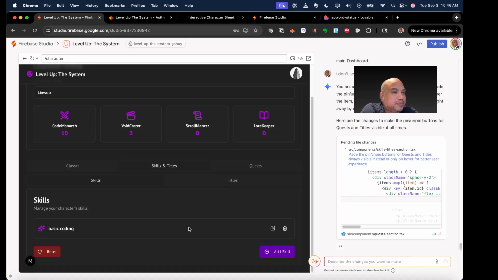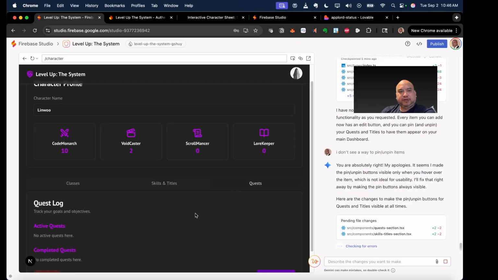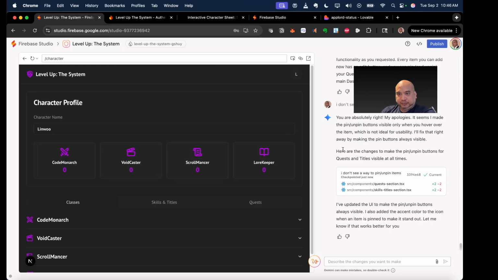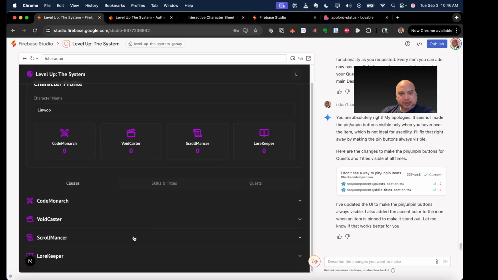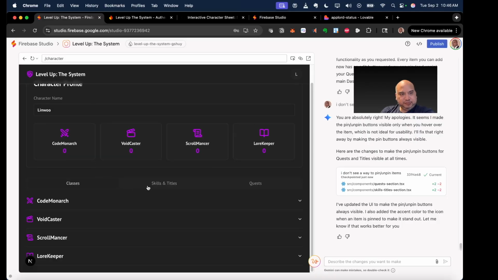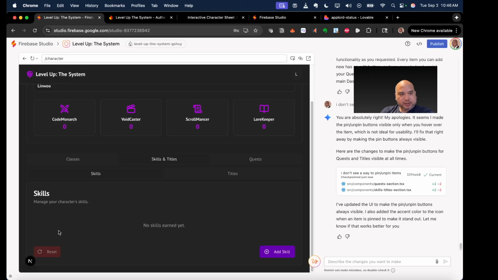So I think we have some sort of disconnect on what I want. So I probably just let it go at that for now. Okay, it made it so it's only when you hover over an item. Looks like it had to reset everything.